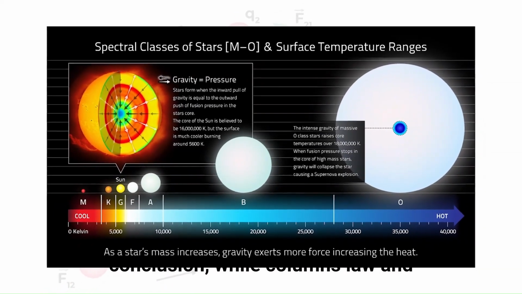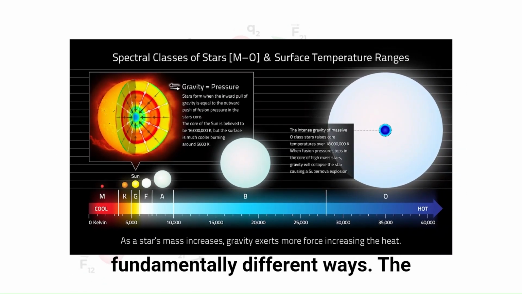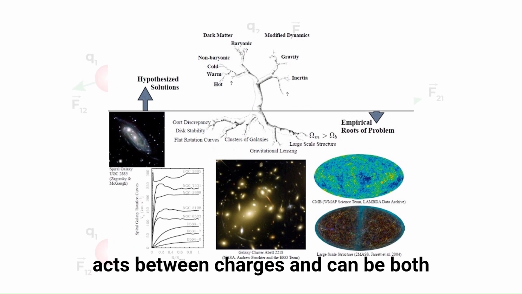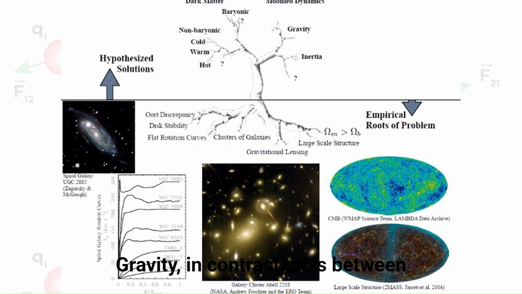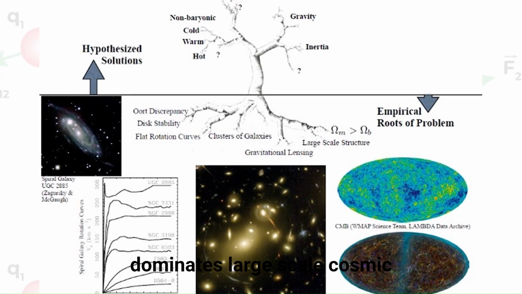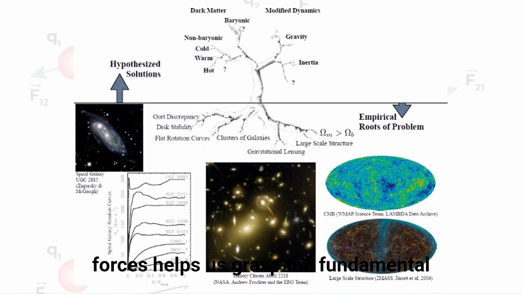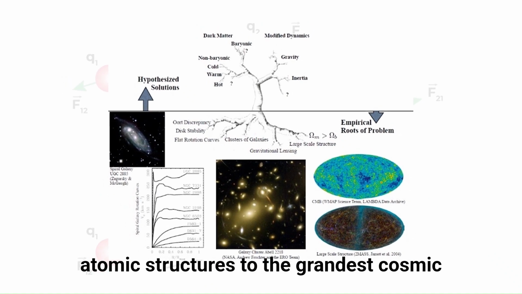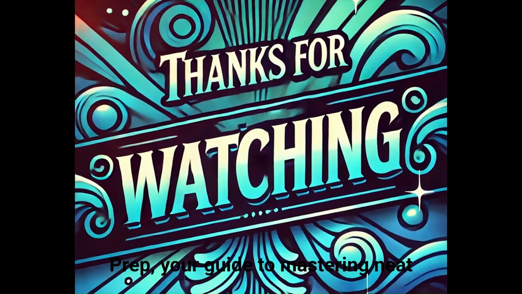In conclusion, while Coulomb's law and gravitational law describe forces that shape our universe, they operate in fundamentally different ways. The electrostatic force is much stronger, acts between charges, and can be both attractive and repulsive. Gravity, in contrast, acts between masses, is always attractive, and dominates large-scale cosmic interactions. Understanding these forces helps us grasp the fundamental principles of physics, from the smallest atomic structures to the grandest cosmic phenomena.